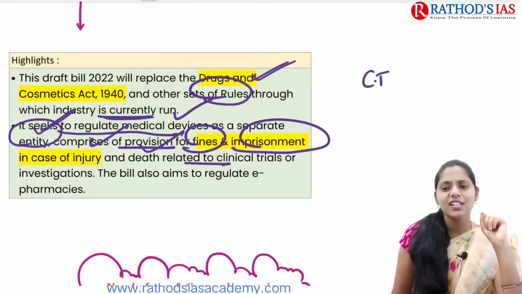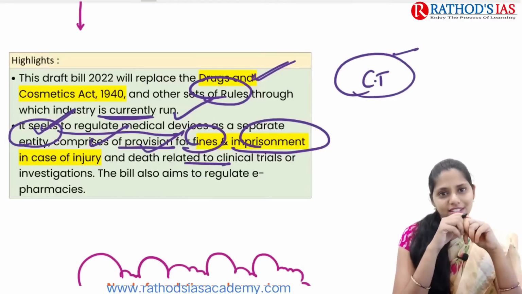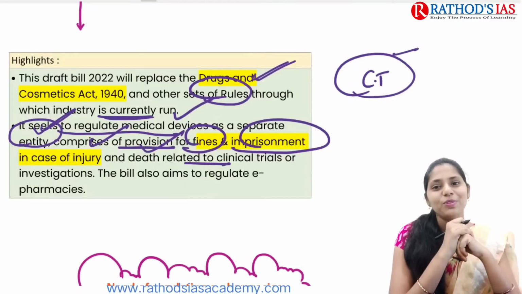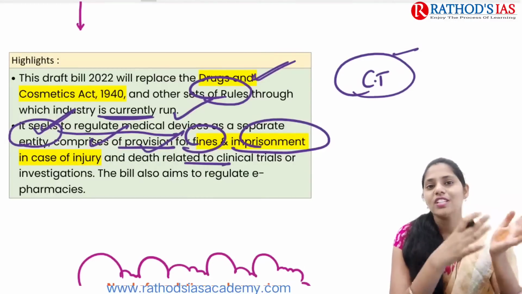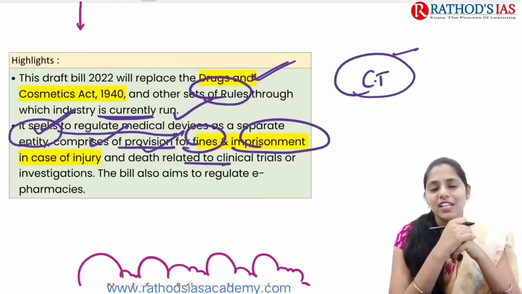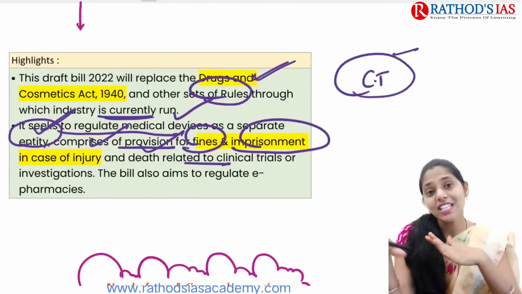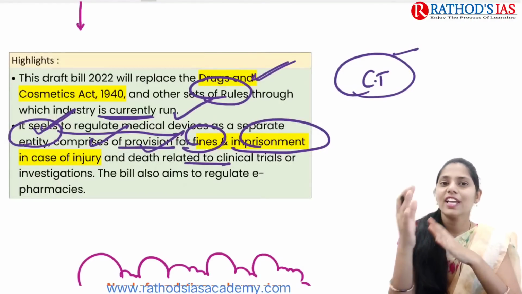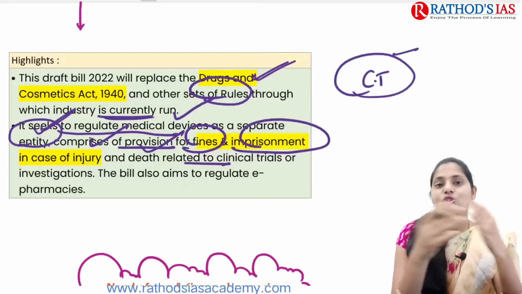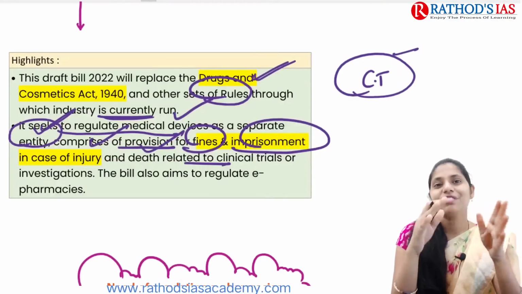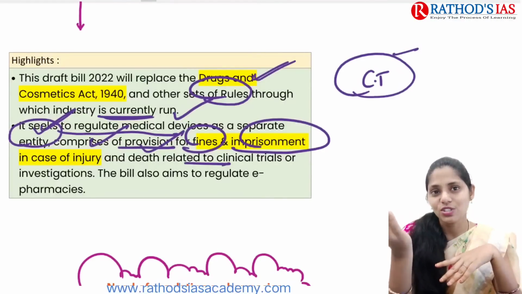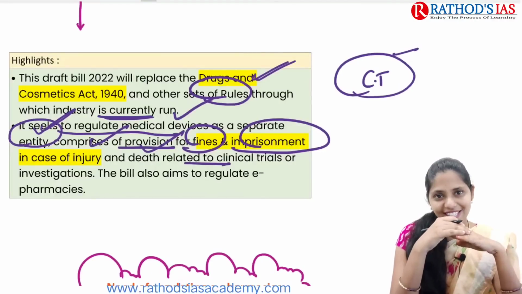So what are clinical trials? Due to COVID-19, I hope you might know about clinical trials: phase 0, phase 1, phase 2 and phase 3. After all these phases of clinical trials are done, the drug will be released into the market. Once the drug is released into the market, we come up with post-market surveillance, or phase 4 clinical trials.